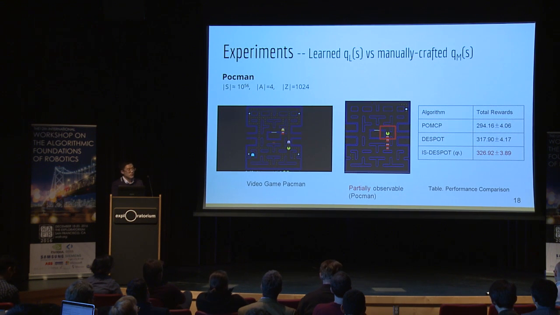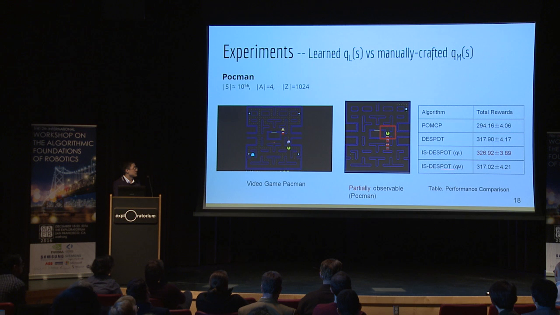We also tried to manually construct the importance distribution instead of learning it. But this performance is not better than POMCP and DESPOT. This is because designing an importance distribution for such a complex task is not easy.